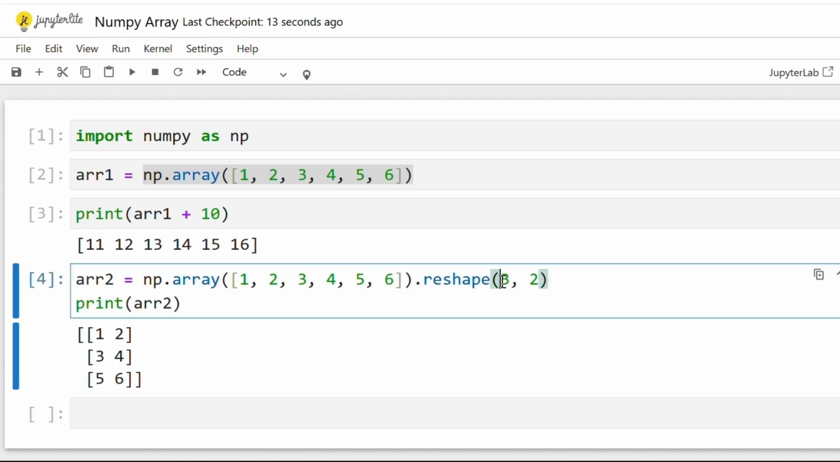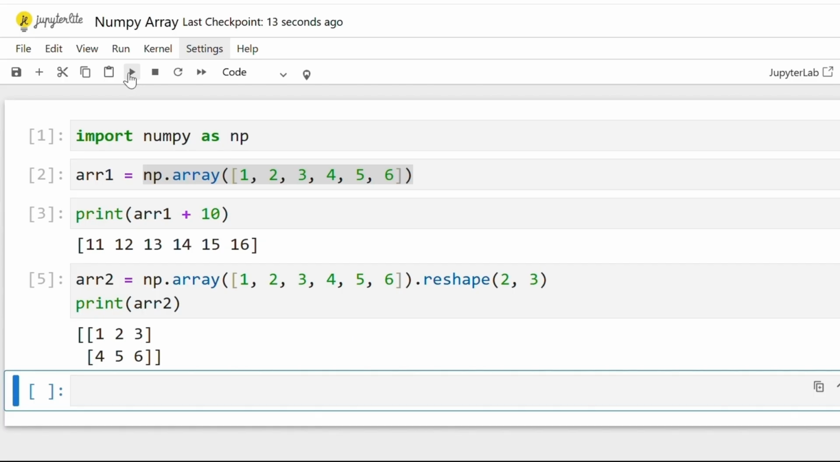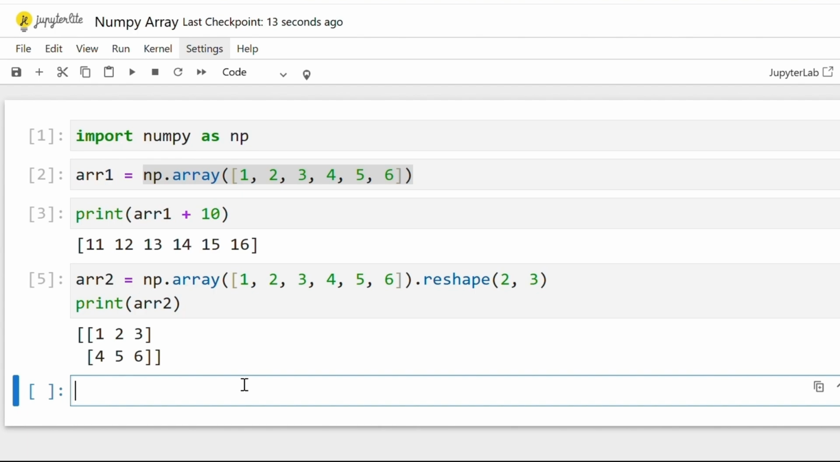Similarly, if I want, I can change it into 2 rows and 3 columns also. Just make sure that the number of elements in your 1D array can be divided properly. For example, if you have 5 elements, then you can either shape it as 1 by 5, that means 1 row and 5 columns, or 5 rows and 1 column. So the proper division of elements is in your hands, but here we have 6 elements, so it can be divided into 6 by 1 or 1 by 6, 2 by 3 or 3 by 2. So this is how you reshape an existing one-dimensional array into a 2D array or matrix.